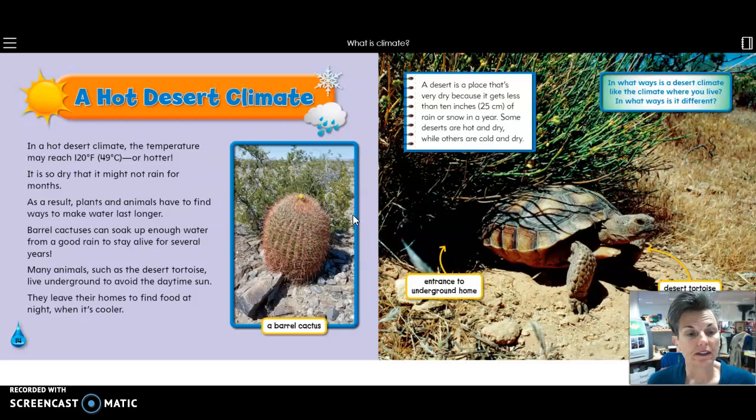Many animals, such as the desert tortoise, live underground to avoid the daytime sun. They leave their homes to find food at night when it's cooler.